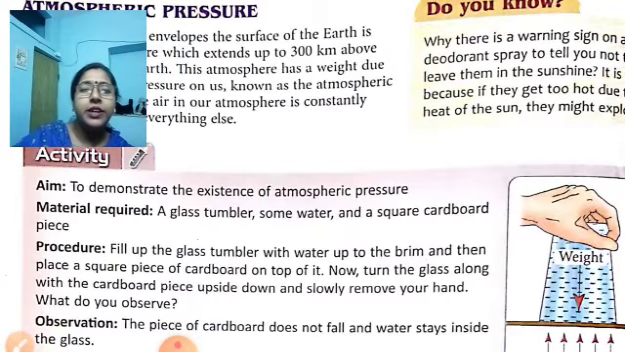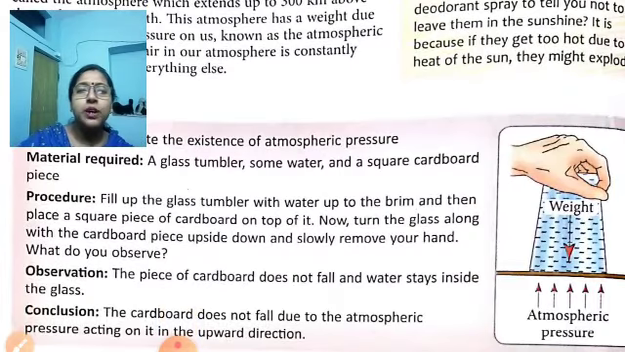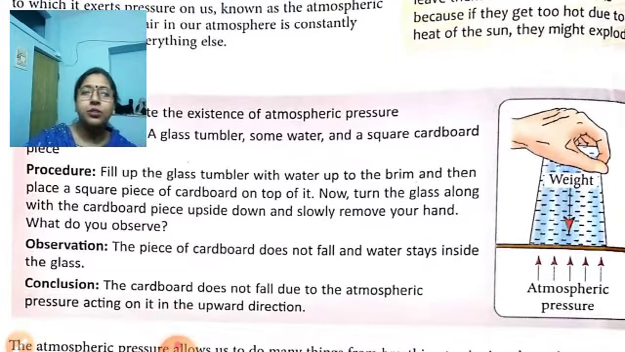Now here an activity is shown to demonstrate the existence of atmospheric pressure. Materials required are a glass tumbler, some water and a square cardboard plate. Fill a glass tumbler with water up to the brim and then place a square piece of cardboard on top. Turn the glass along with the cardboard upside down and slowly remove your hand. What do you observe? The piece of cardboard does not fall and water stays inside the glass.